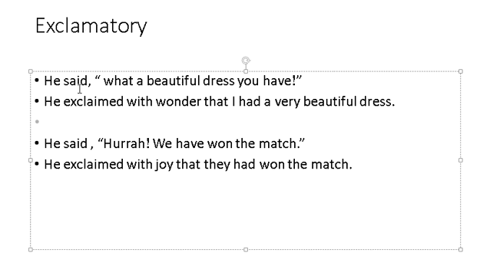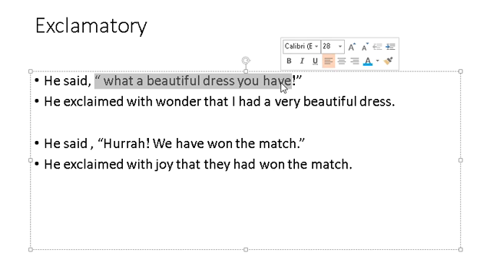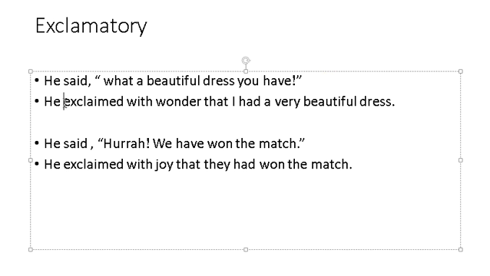Then in speech 1 we will use "exclaimed with wonder", "exclaimed with joy", "exclaimed with happiness". Whatever impression we are getting from speech 2, whether it is the impression of joy, of happiness, or of sorrow, that impression will be determined by speech 2, and we will add that impression we are getting with the exclamation here in speech 1.